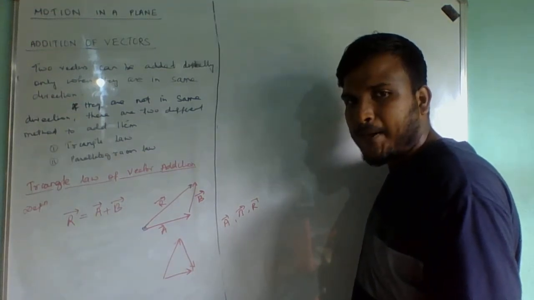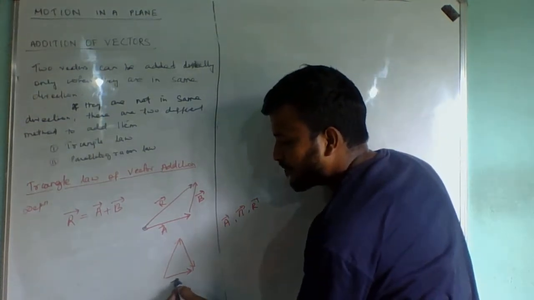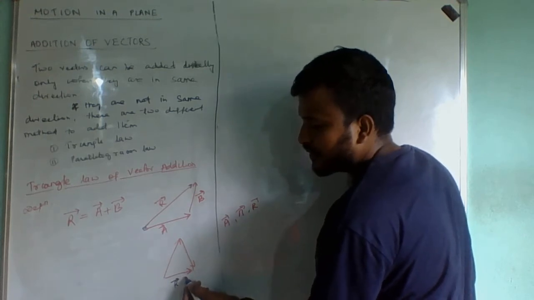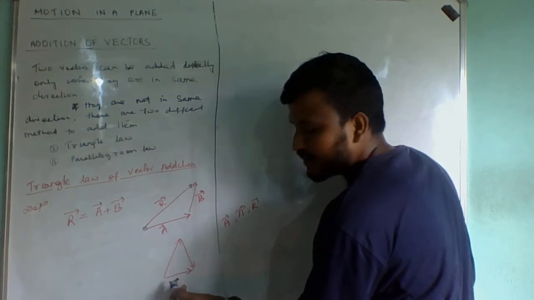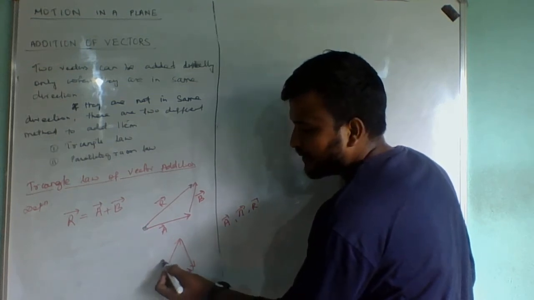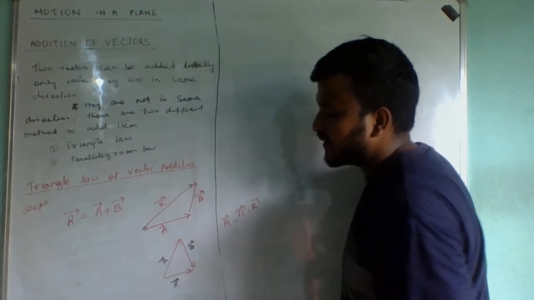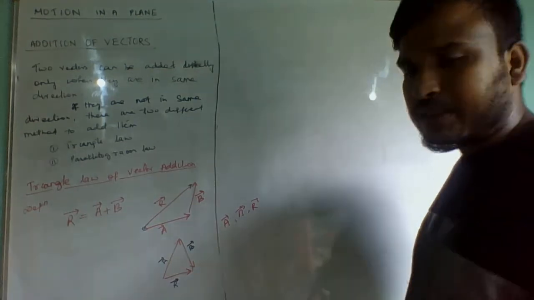Guess it. So R will be this below portion. Why? This below vector, because this is both co-terminus here and co-initial here. That is why this will be the resultant. So this will be A vector, this will be B vector, and this will represent the resultant. I hope you are clear with this.